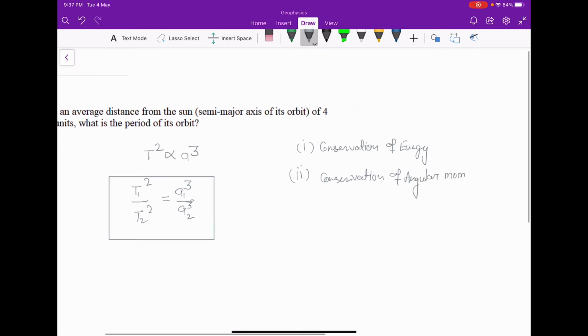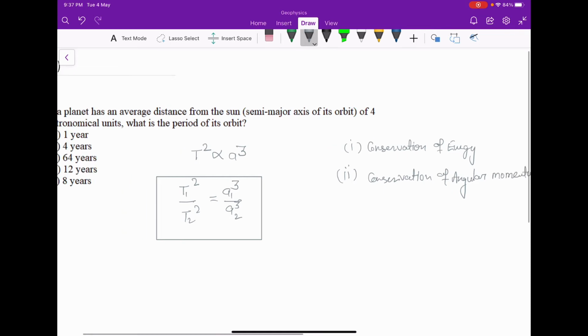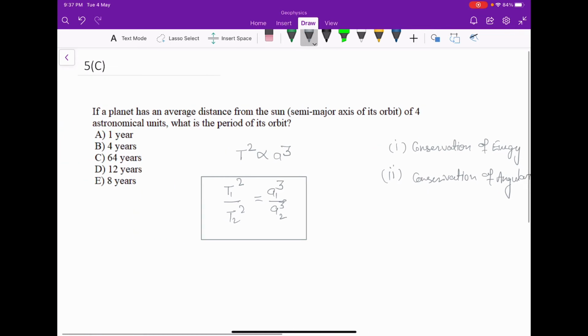And the third law is: the ratio of the square of a planet's period to the cube of the semi-major axis of its orbit is a constant, that is T square is proportional to a cube.